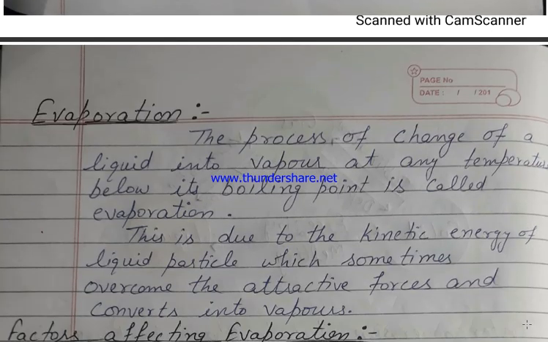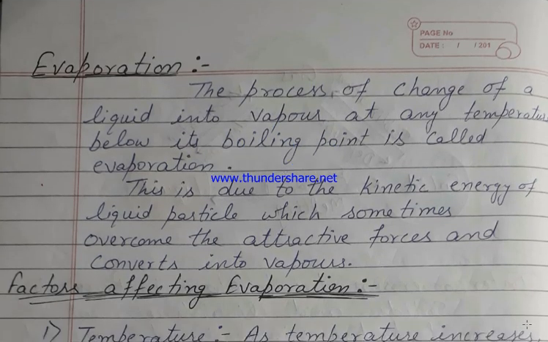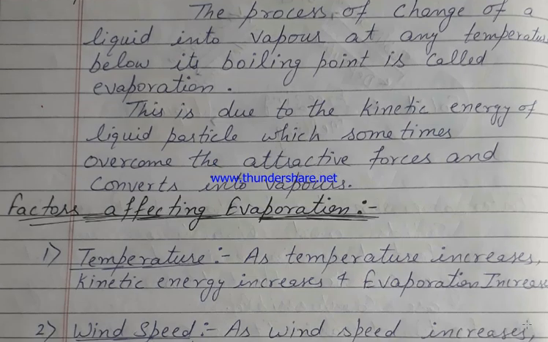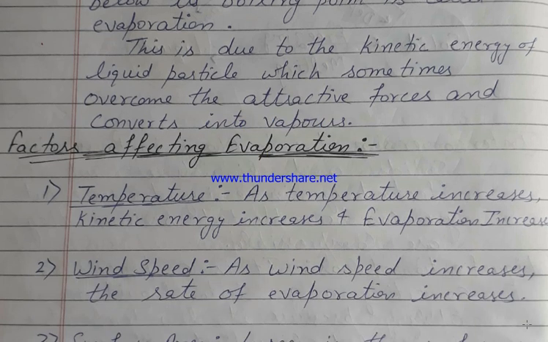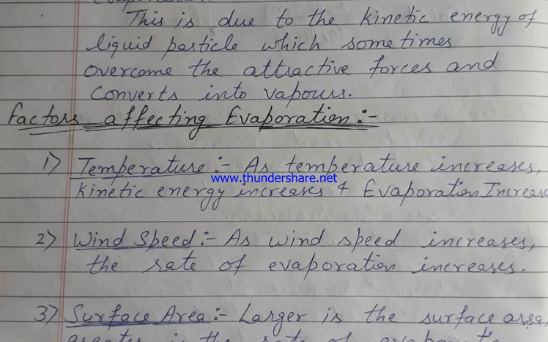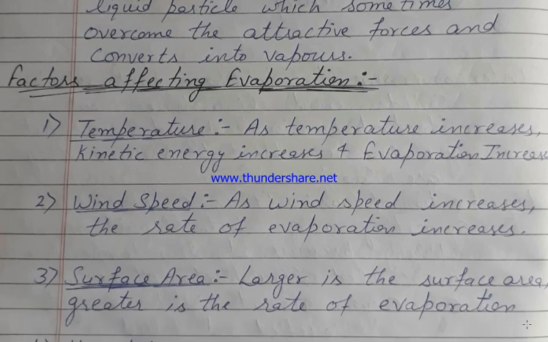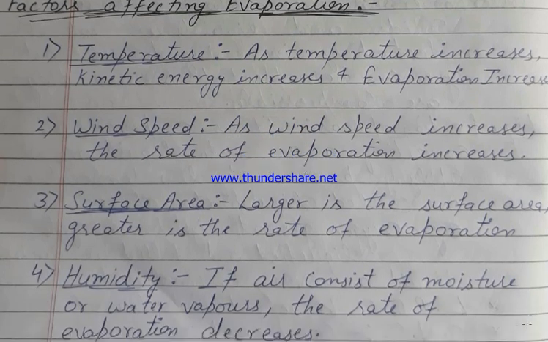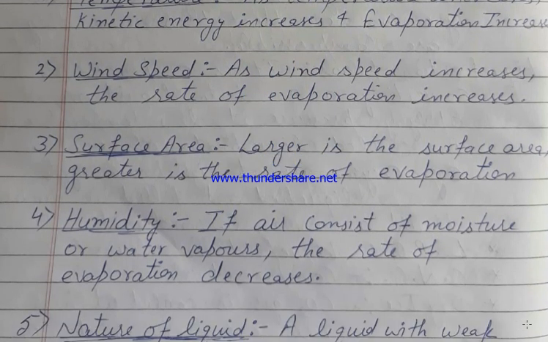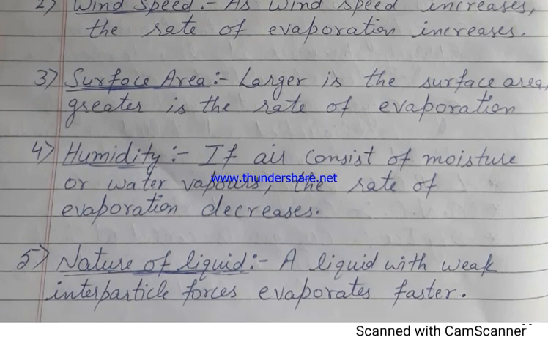Next is evaporation. The process of converting liquid into vapors at its boiling point is boiling, and below its boiling point it is known as evaporation. Factors affecting evaporation: as temperature increases, evaporation increases. As wind speed increases, evaporation increases.